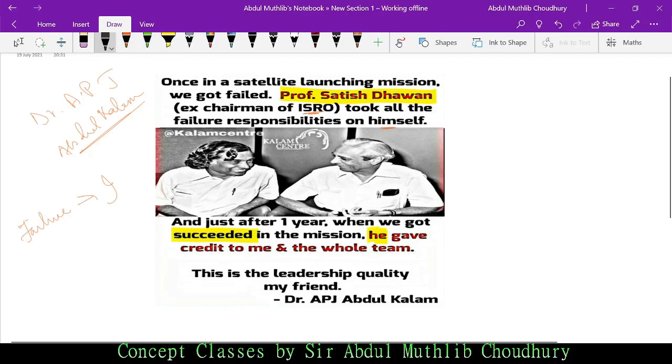So what did Professor Satish Dhawan do when the satellite launching mission was successful? He gave entire credit to Dr. APJ Abdul Kalam. If I speak from Satish Dhawan's perspective, what would I say? You here refers to Dr. Kalam, isn't it?